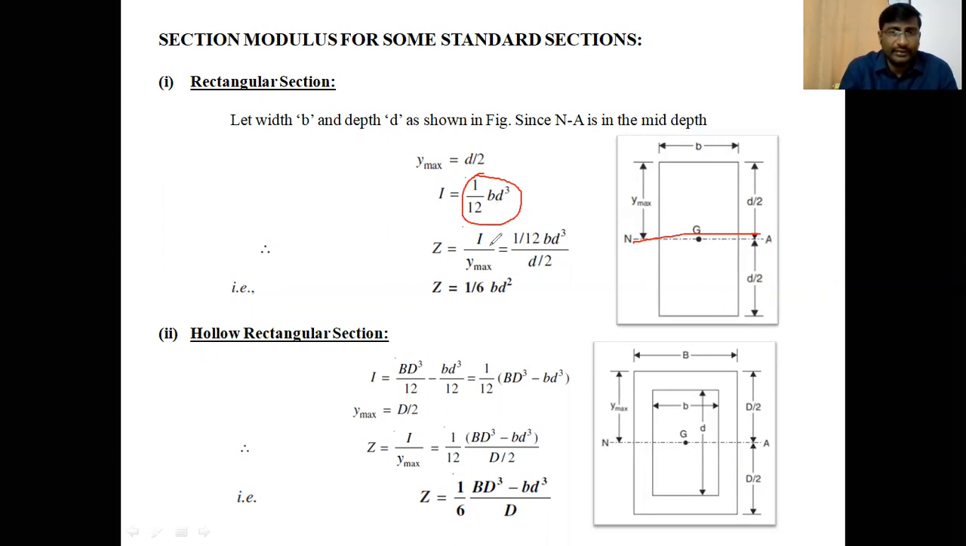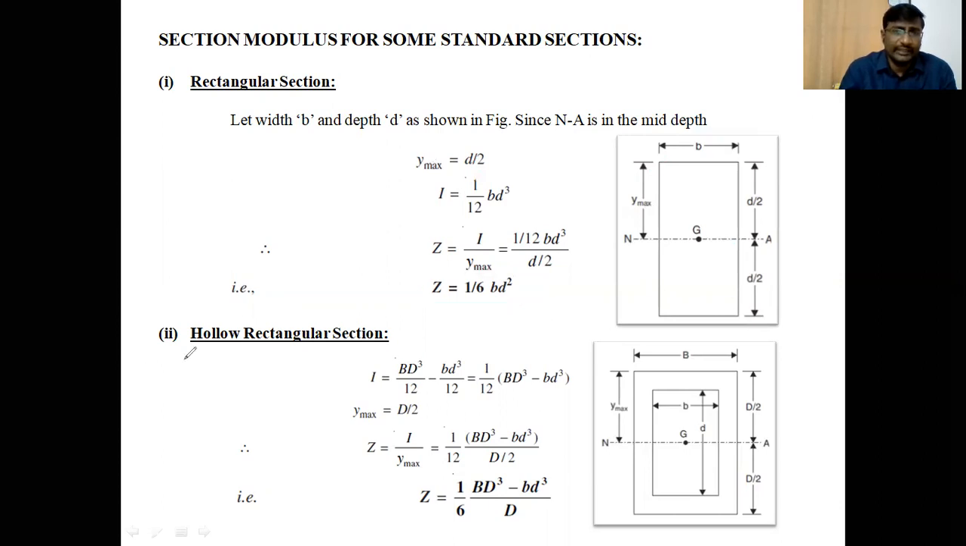So Z means the section modulus, which is the ratio of I by Y maximum. I is bd cubed by 12 and Y maximum is D by 2, that is the mid depth of the beam. Mid depth means Y max, the extreme fiber distance, is half of the depth, D by 2. So finally we get the section modulus of the rectangular section as bd squared by 6, or 1 by 6 bd squared.